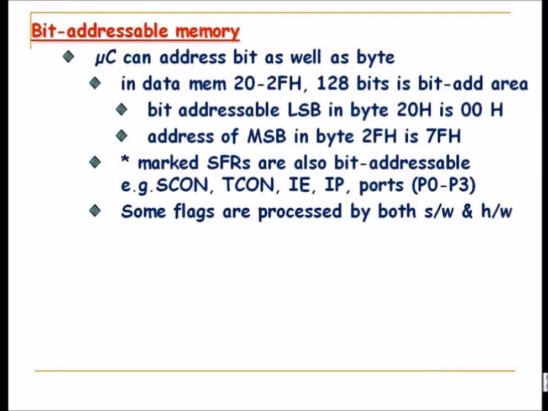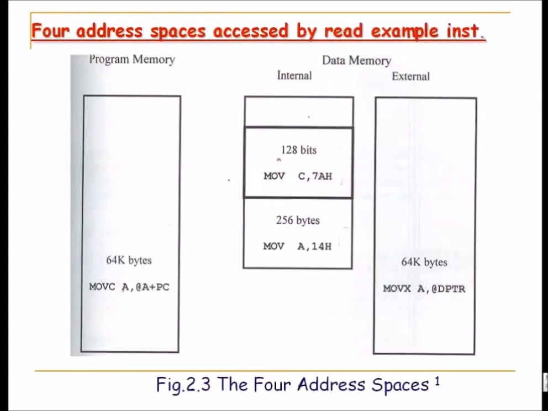In data memory, from 20 to 2F hex, these 128 bits are the bit addressable area, and up to 1F hex, 00 to 1F, is the bank area. From 20 to 2F hex is the bit addressable area, the scratchpad you can say. Bit addressable LSB is the same thing. Marked SFRs are also bit addressable, and we'll see it in the diagram now; that will be clearer from there. These are the four address spaces: program memory, internal and external.